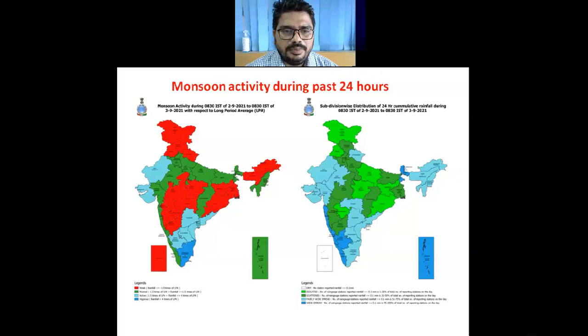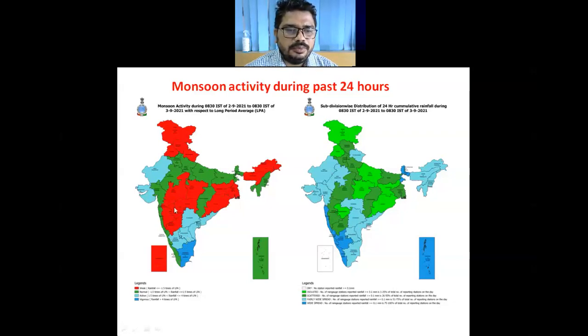From the left hand side map, we can see from the red color patches over different subdivisions that this shows big monsoon activity over parts of Jammu Kashmir, Himachal Pradesh, Uttarakhand, and also over Punjab area, and also over central India and adjoining peninsular India, that is Madhya Pradesh, Telangana, adjoining areas of Maharashtra and north Karnataka, and also over Lakshadweep area.